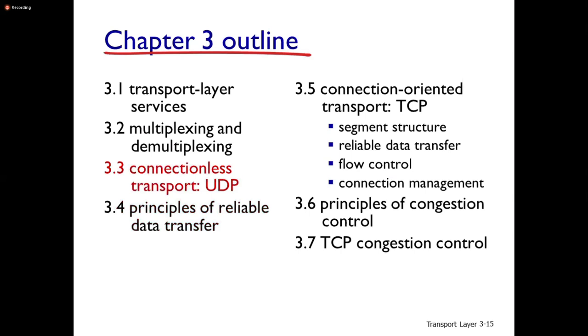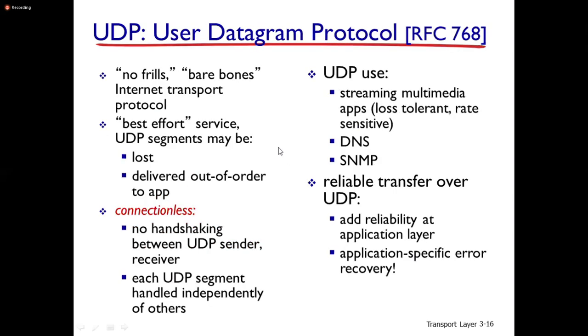Connectionless transport is User Datagram Protocol. Here there is no connection between source and destination. That's why UDP segments may be lost and delivered out of order. But in the case of TCP, there is reliable data transfer and the packets are in order.